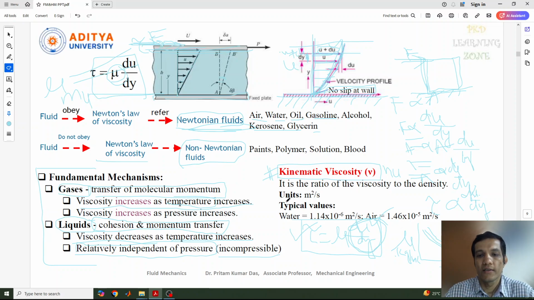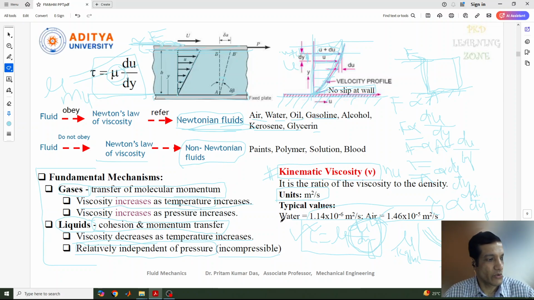The unit of this is meter square per second. And if you see, the value for water is given as 1.14 into 10 to the power minus 6 meter square per second, and for air 1.46 into 10 to the power minus 5 meter square per second. So these are small examples.